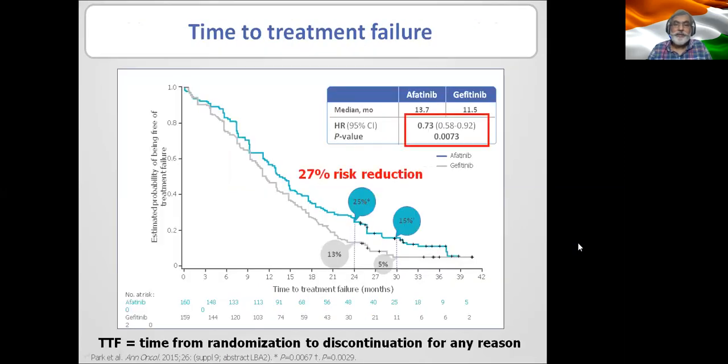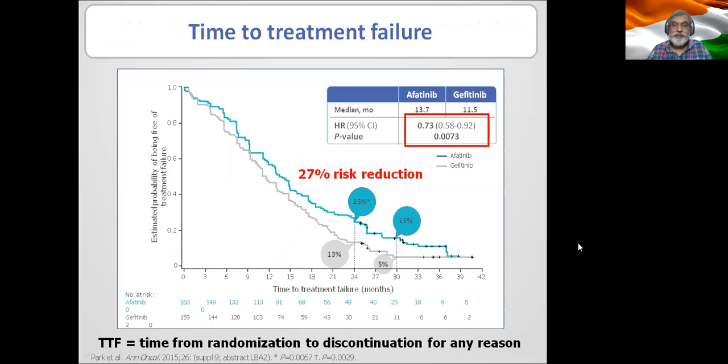Now, DIAS is, instead of looking at overall survival or progression-free survival, this is time to treatment failure. And this could be when the patients are continuing on the treatment even beyond the normal RECIST criteria, and they will continue till they become symptomatic, or as long as they have stable disease.